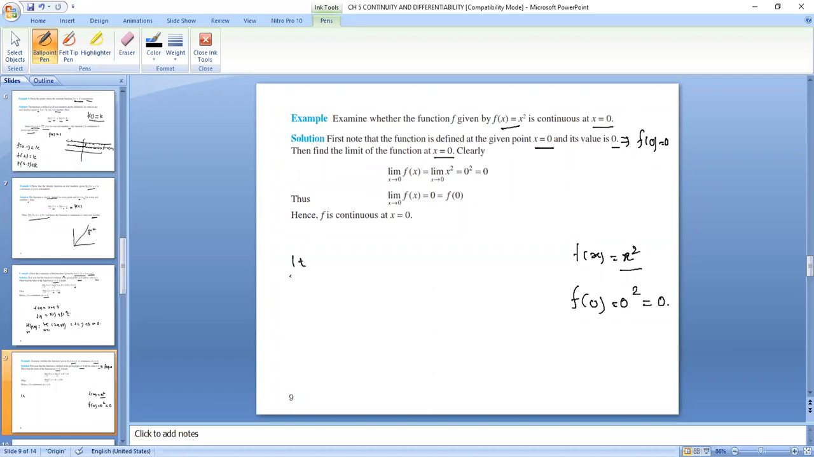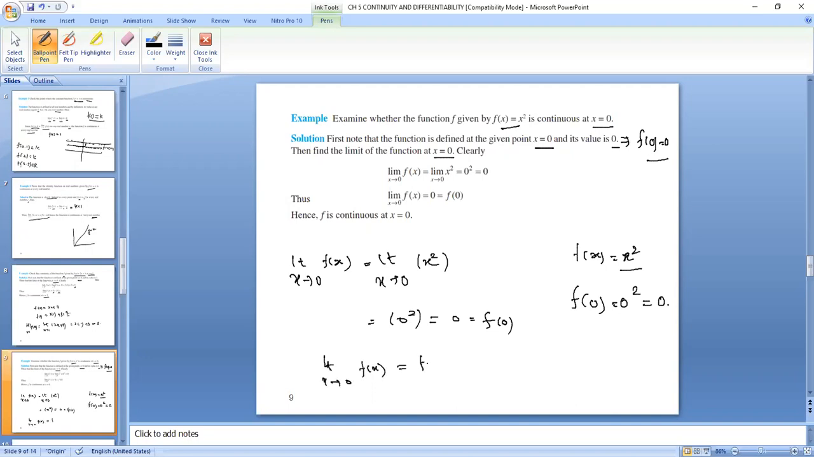Limit x tending to 0, f of x is equal to limit x tending to 0, put the value of f of x, which is x square. Now in place of x put 0, so it will be 0 square. 0 square is equal to 0, and also f of 0 is equal to 0, so we can say the limit of the function is equal to the value of the function. If the limit of the function is equal to the value of the function, we say that f is continuous at x equals 0.